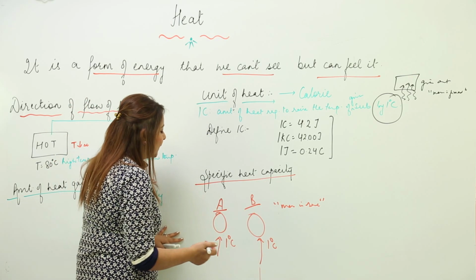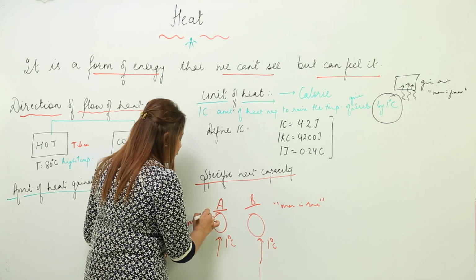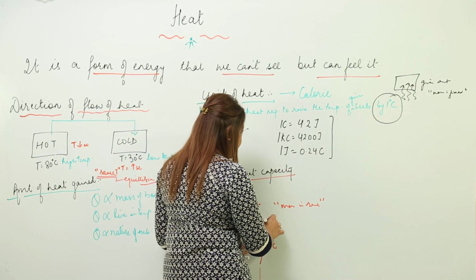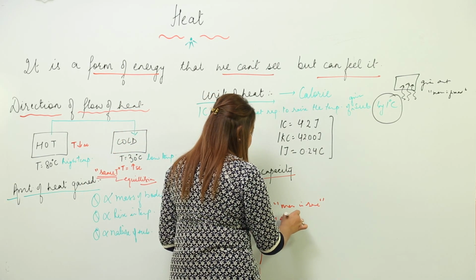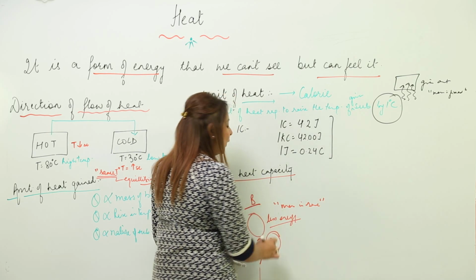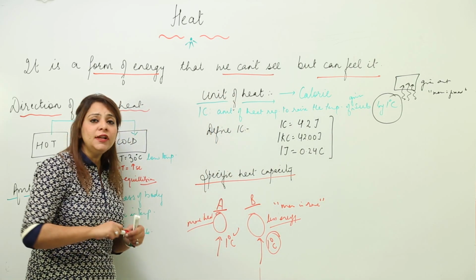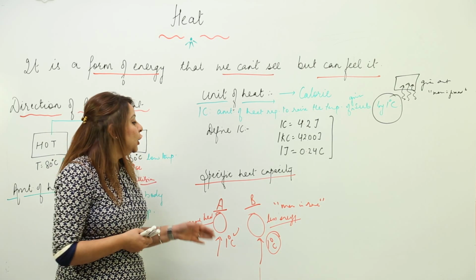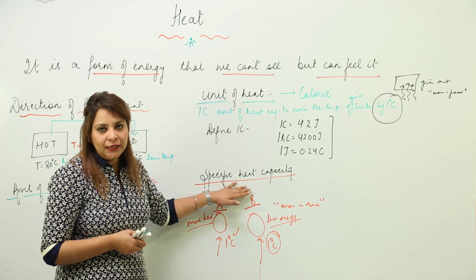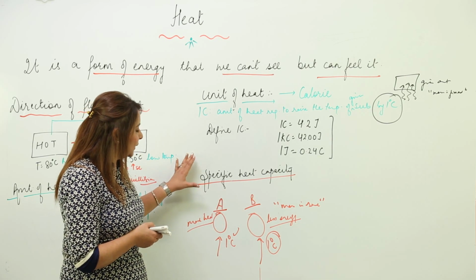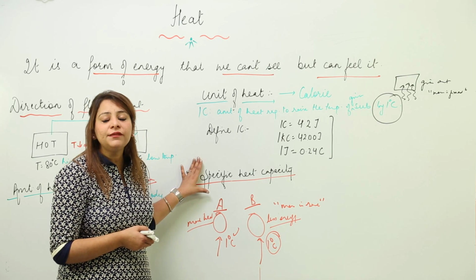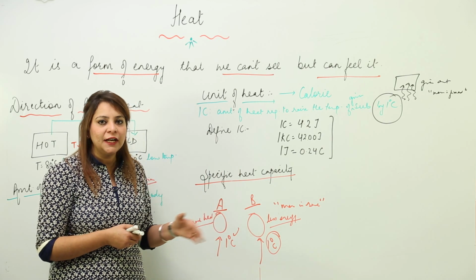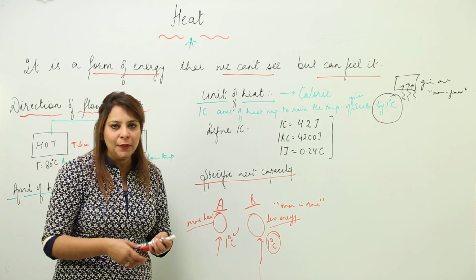A may need more heat to raise the temperature by 1 degree Celsius, while B needs comparatively less. So different substances need different amounts of heat to raise their temperature by 1 degree Celsius. That is called specific heat capacity. The name is specific because specific heat is required for specific substances, so every substance has its own heat capacity.